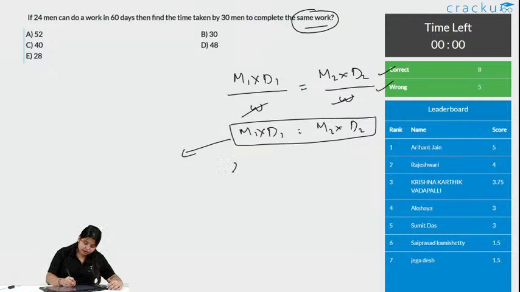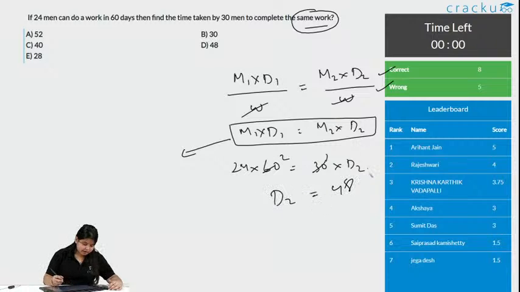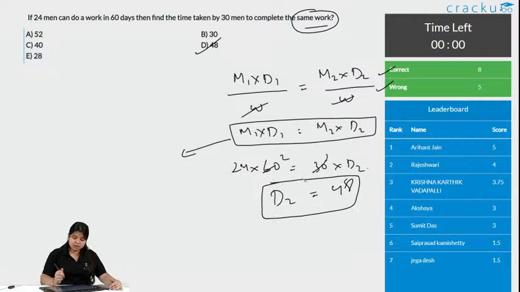It is 24 into days is 60 equals men is 30 given and days is here. So days is 48. Yes Lokesh, you are correct. Option D is the correct answer. So this was the solution for this.